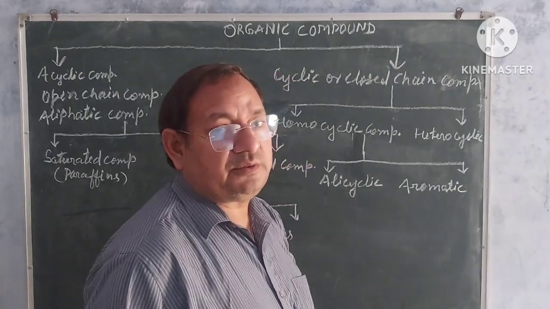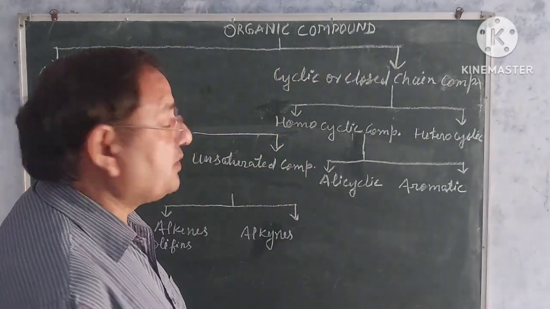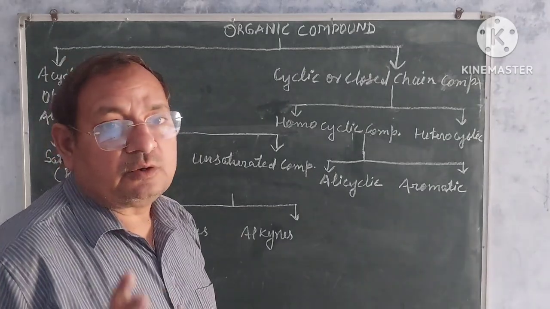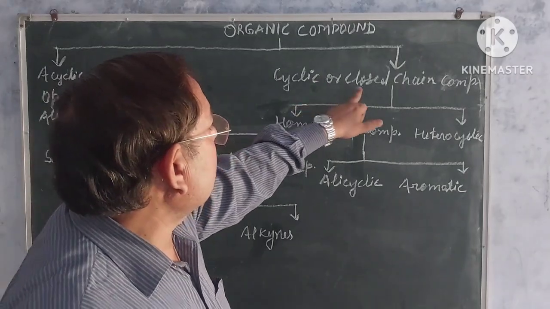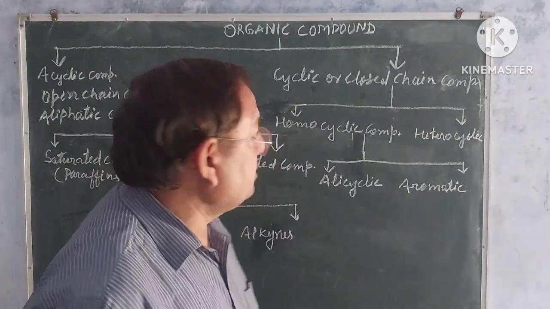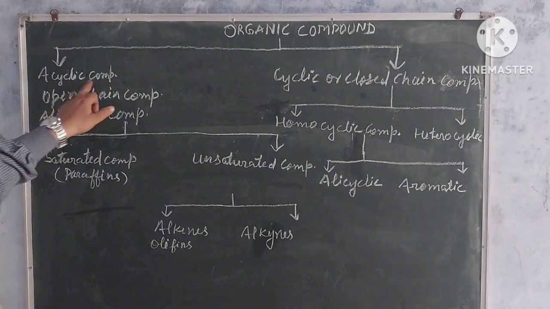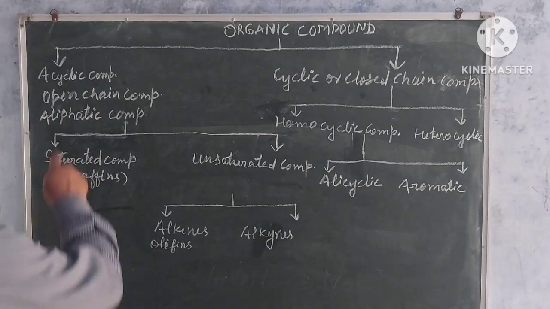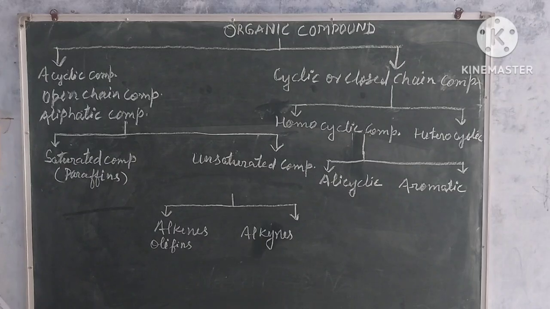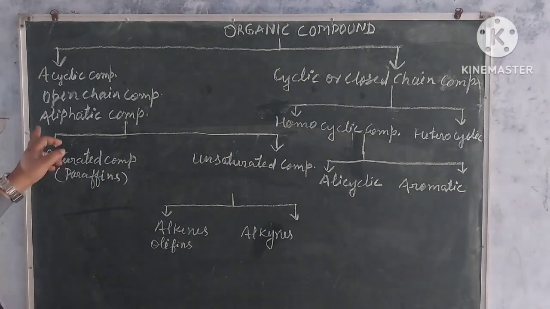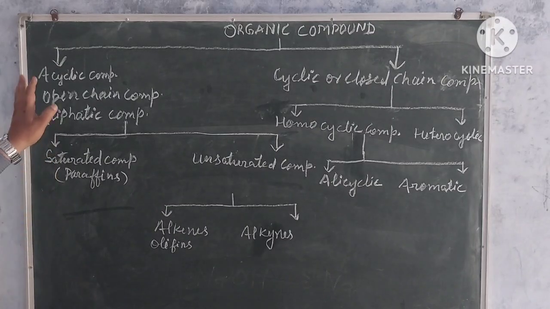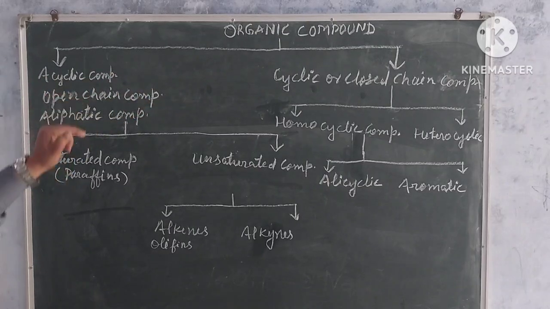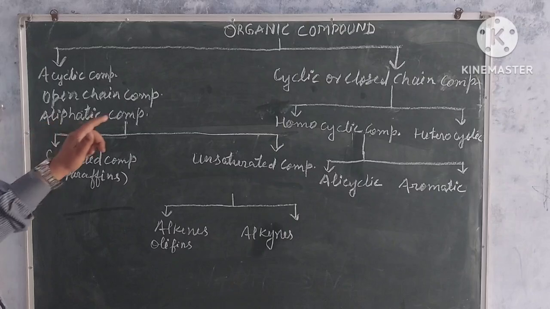My dear students, first of all, see, organic compounds are broadly divided into two groups: acyclic compounds and cyclic or closed chain compounds. Acyclic compounds are also known as open chain compounds, and also as aliphatic compounds. Why is this group known as acyclic or open chain compounds?